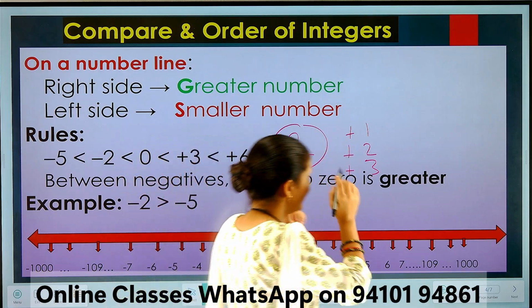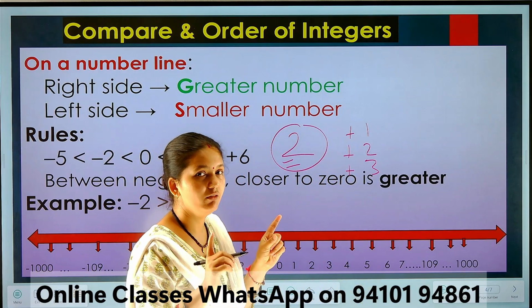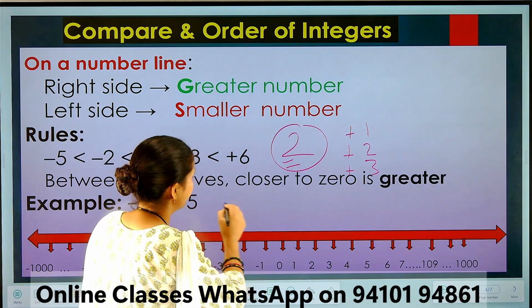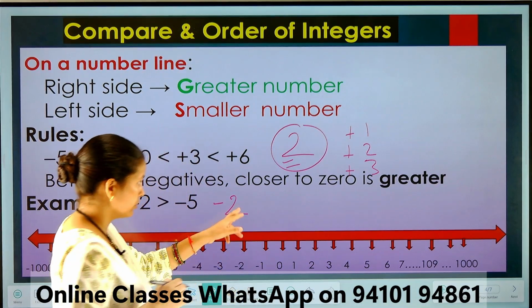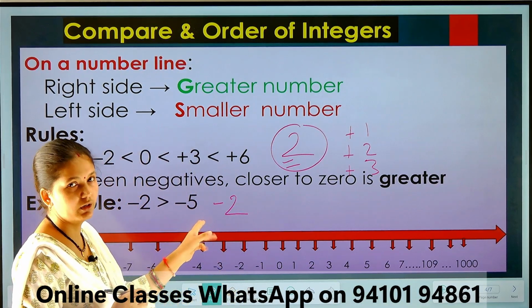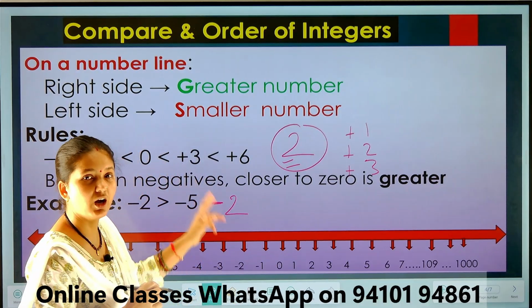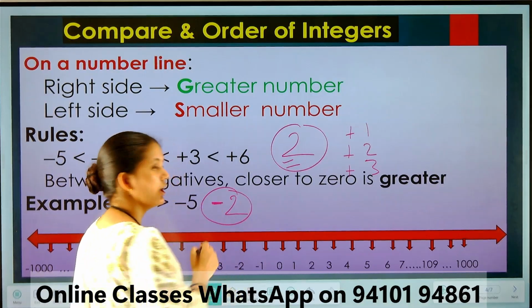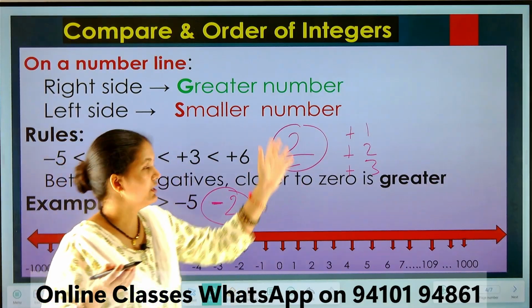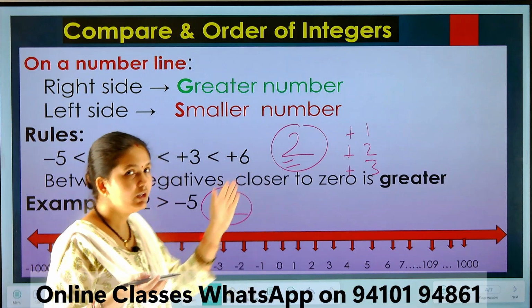Okay, but in negative numbers we will see the sign of the number, like there is minus 2. So look in front of the number, not behind. In front of the number there is a negative sign, so that's why we are saying this is a negative number. Understood? How will you identify whether a number is positive or negative?